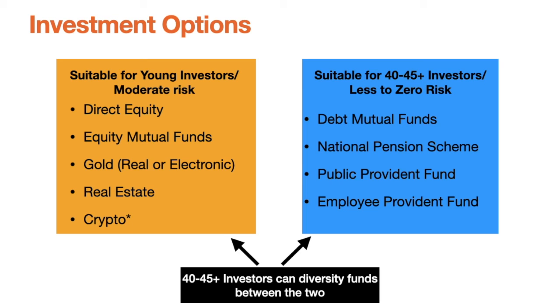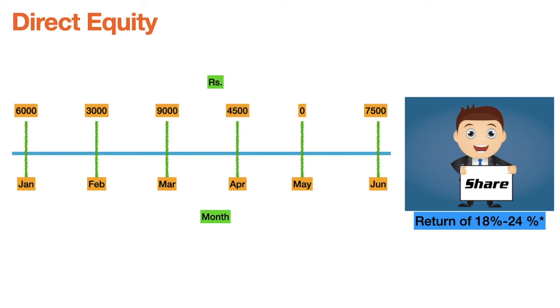Starting with direct equity. What is direct equity? Direct equity means buying shares of a company through an IPO, or in the secondary market through the Bombay Stock Exchange or National Stock Exchange. Every listed company will have shares available in the stock market, and you can buy those shares through a broker. There's complete freedom in buying those shares: you can invest any amount, hold them for any number of years, and the return can be quite good in this product. It can vary from 18 to 24% in the long run. Long run means 10 years plus, 10 to 15 years plus, not 5 or 6 years.